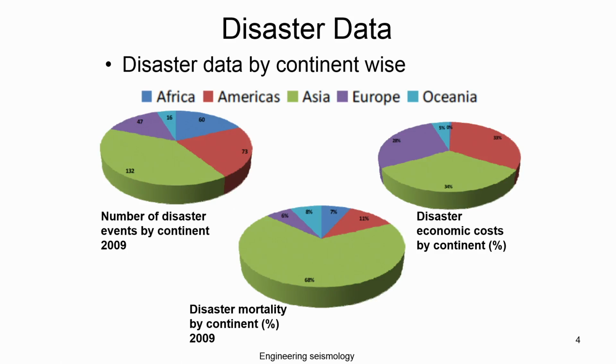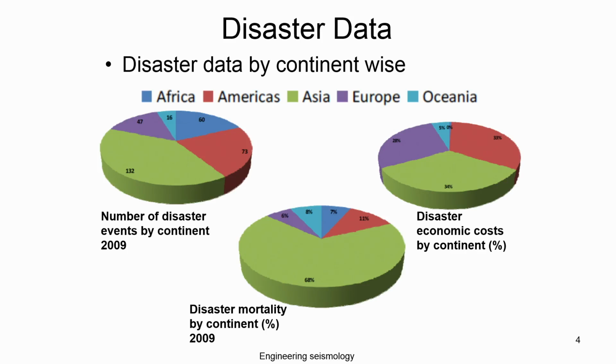Looking at the number of disasters that happened up to 2009, 132 natural disasters were reported in Asia, 79 in America, about 60 in Africa, 16 in Oceania and 47 in Europe.